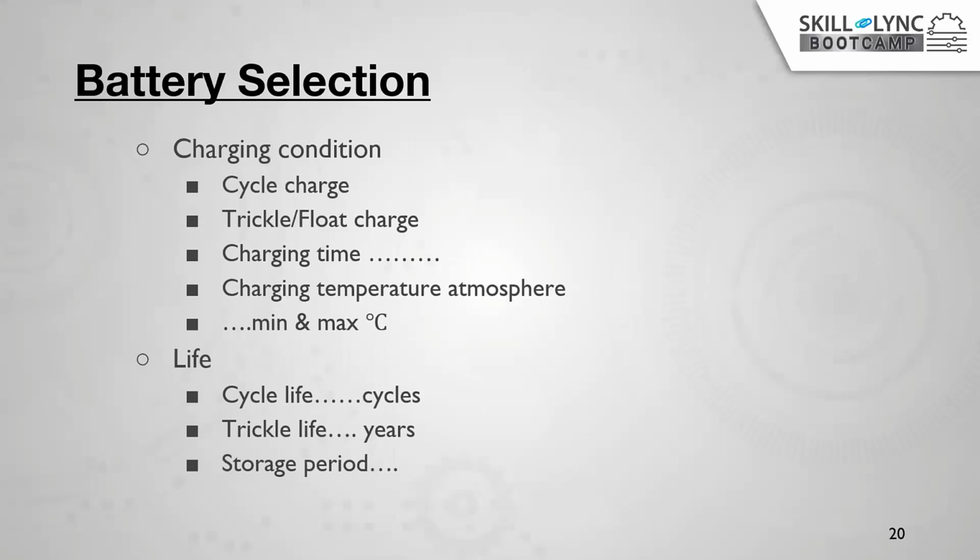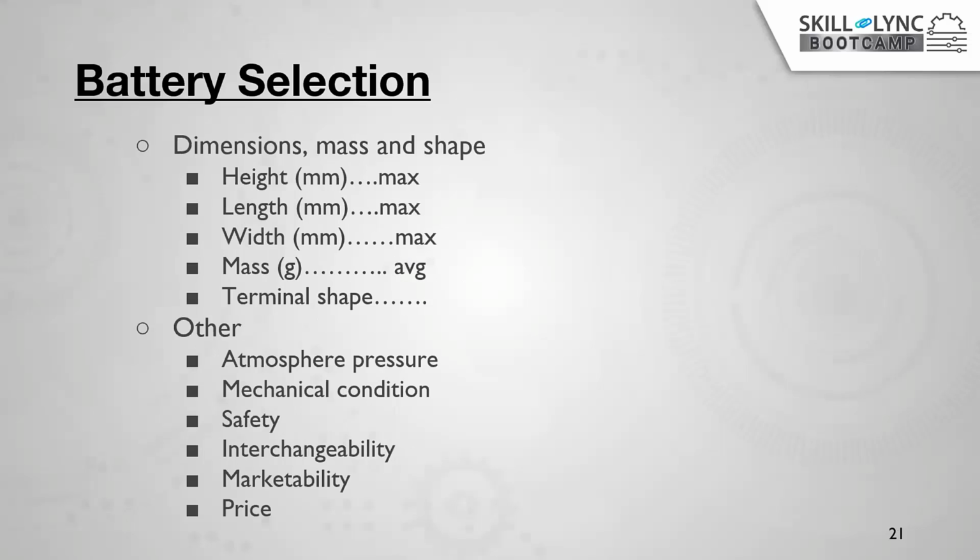Okay. Another one is charging condition. There are different types of charging methods to charge the batteries, right? The cycling charge, trickle and floating charges, how much charging time you are using, and the charging temperature atmosphere. When you are charging any battery, some heat will be generated, so how much heat it can tolerate is variable. Okay, and life of the cycle: how many cycles the battery will give, and how long we can store it. These things you also need to consider while selecting the battery.